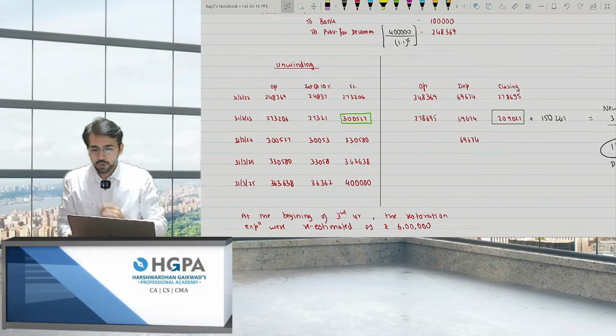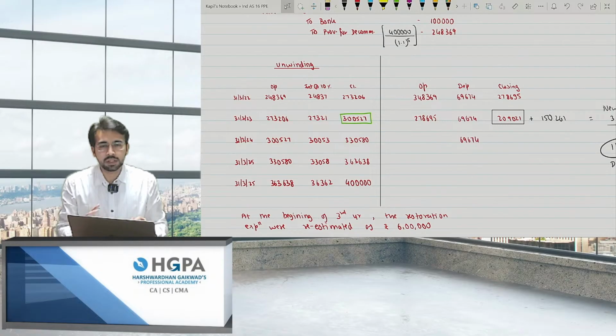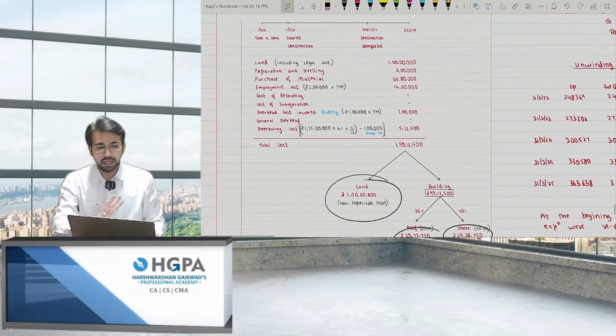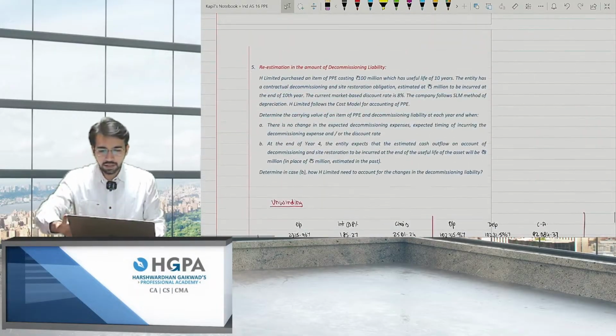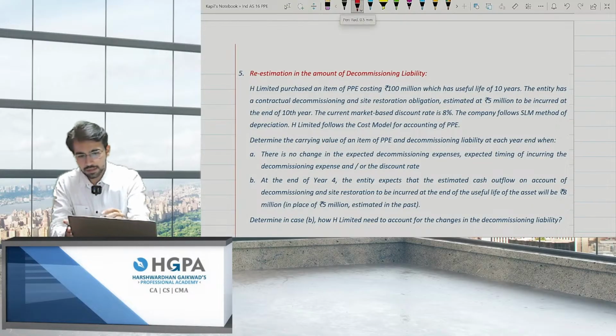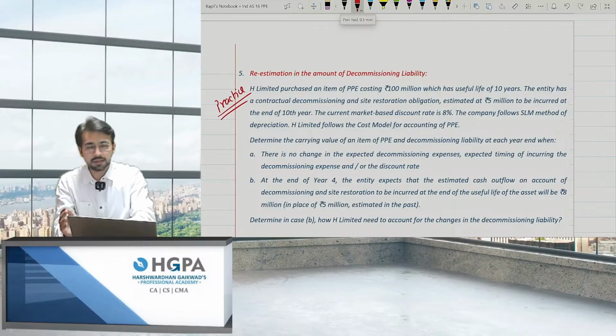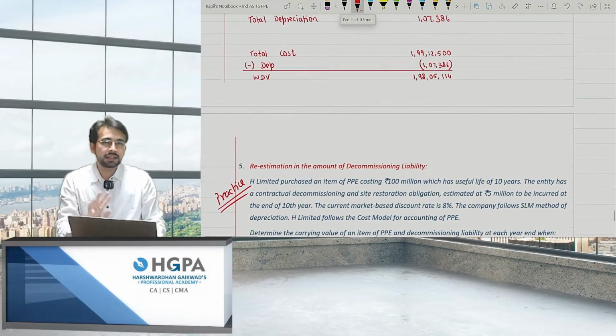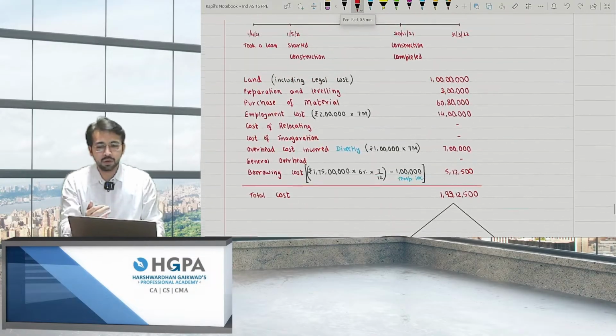Okay, so I guess you got this point, and this was the last question. One question I have already given in the sheet, which is a similar question, not the same, to the one I just explained. This one is for your practice. Even if you practice these 5 questions, all the concepts of this Ind AS are already covered in this.